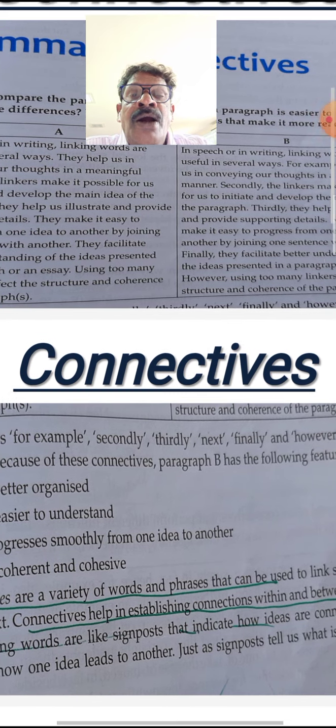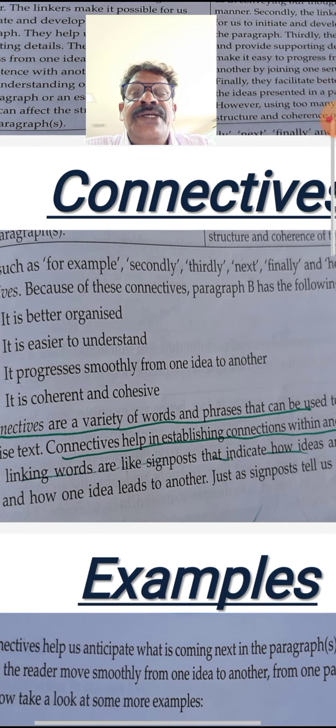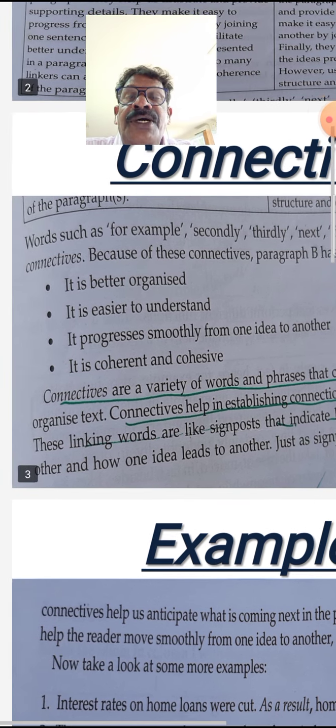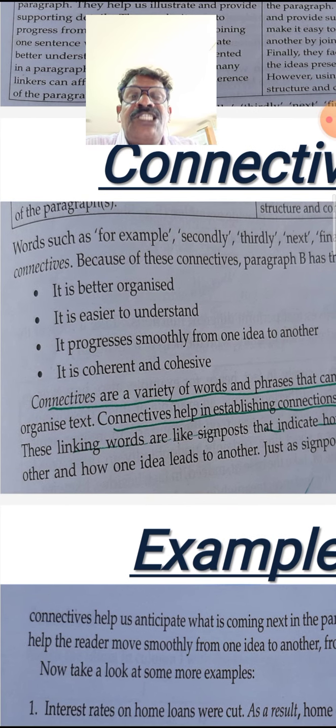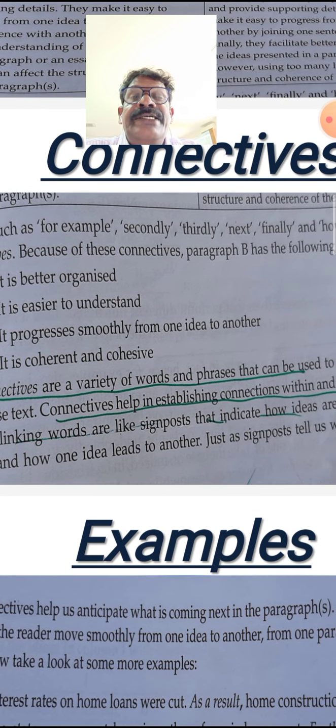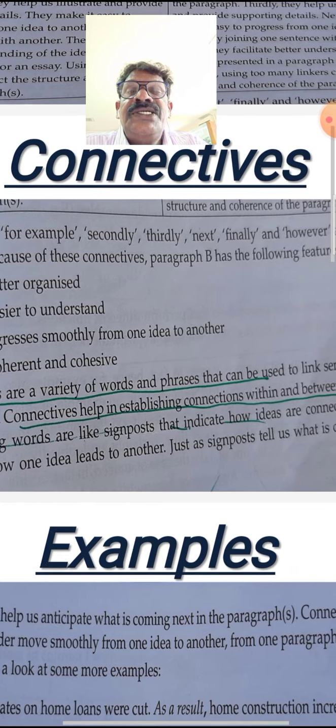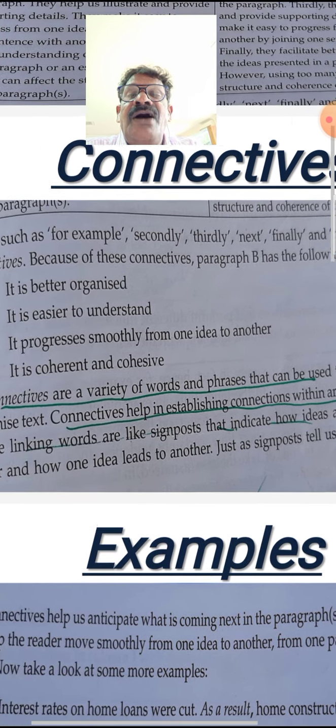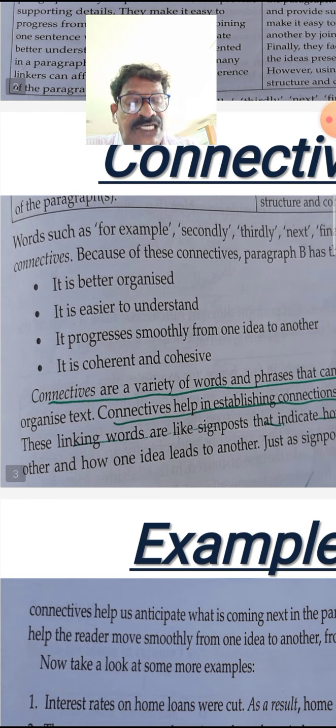Now come to the second slide. Look here: words such as for example, words such as secondly, words such as thirdly, next, finally, and however are called connectives.